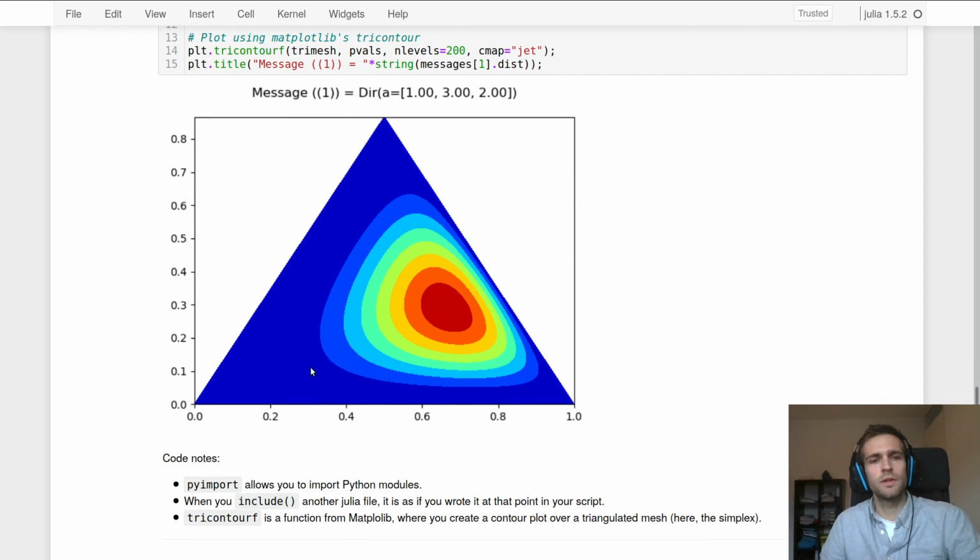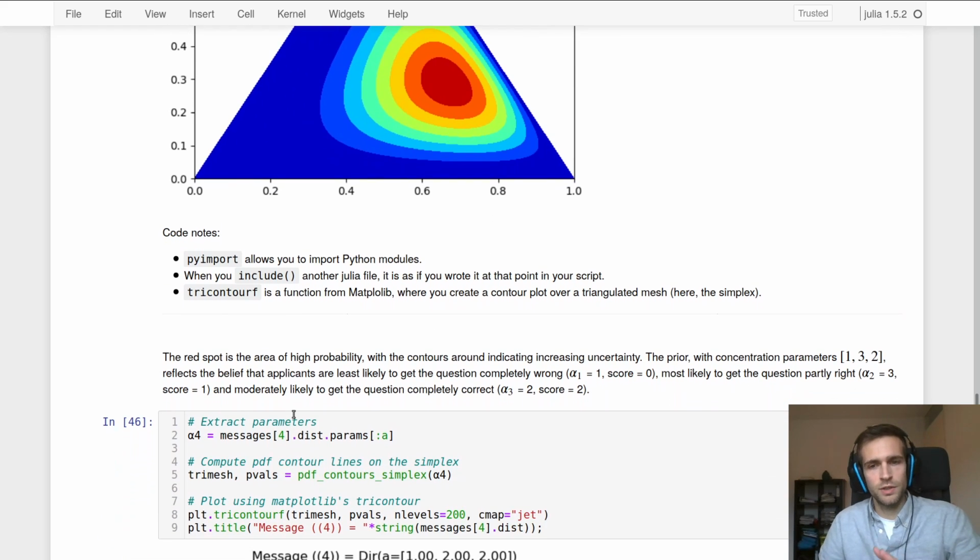You should read this as follows. Everything that's blue has a low probability, and then as you get into red, so it changes through these colors, you're going to get a higher probability. What we then see is that the probability mass concentrates in this particular region, and then drops off in each direction. So this is the message from the prior Dirichlet with concentration parameters 1, 3, 2, and you see that it's almost concentrating in this particular corner of the triangle, but not entirely.